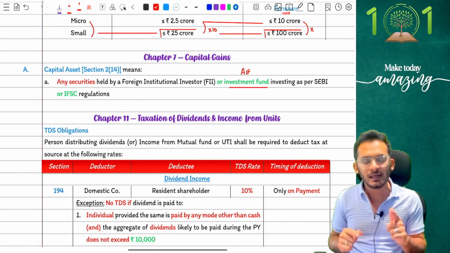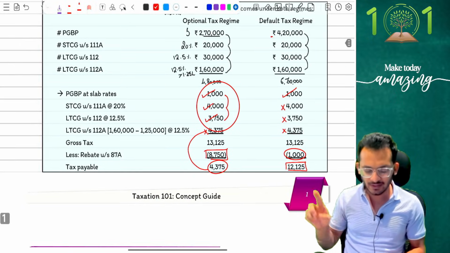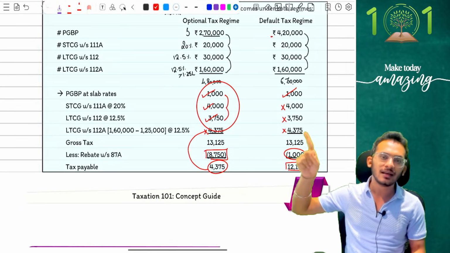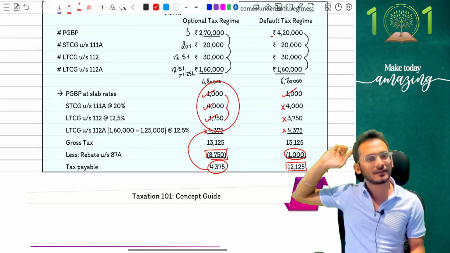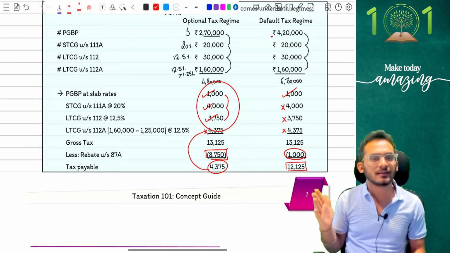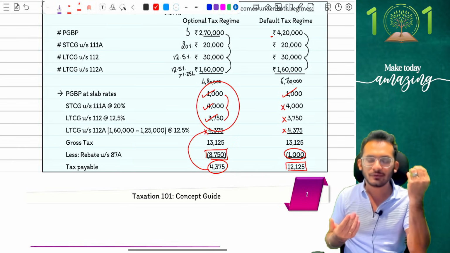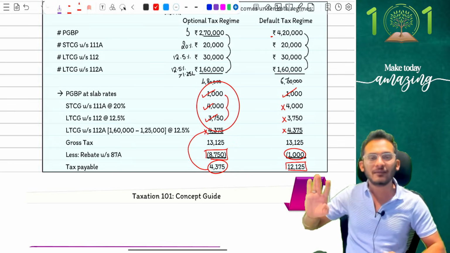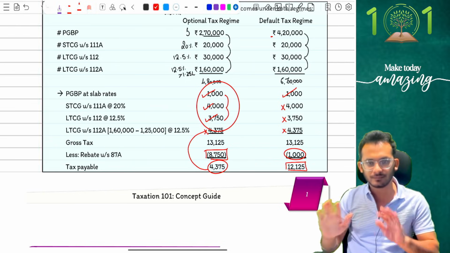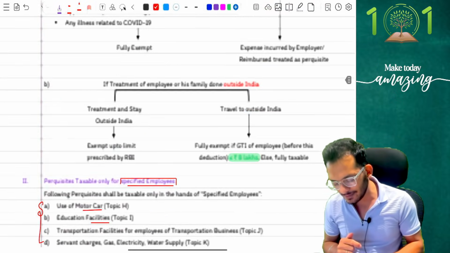The simplest rule, that if you're going to go for 1-1 money, we just discussed it here. If you're going to go for 1-1 money, the tax rate is now going to be 20%. 1-1-2 tax rate is going to be 12.5%, and 1-1-2A tax rate is going to be 12.5% on gains exceeding 1,25,000. Yes, the rules now have become simpler for you. You don't have to read the old rules itself. You can forget them. Chalo, perfect. With that, people, I think capital gains is done.